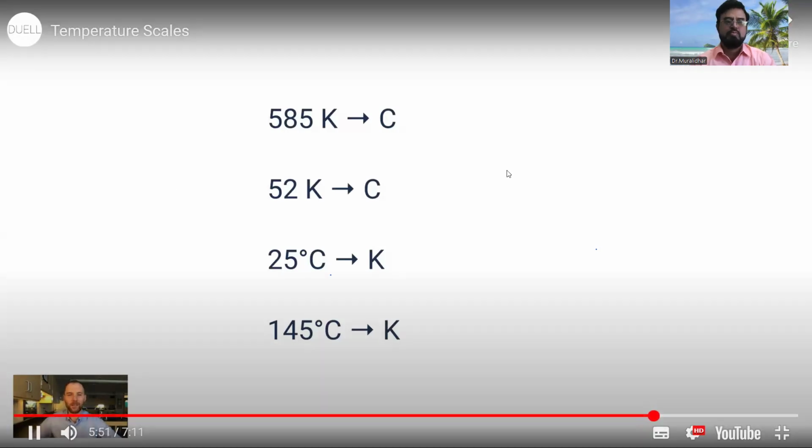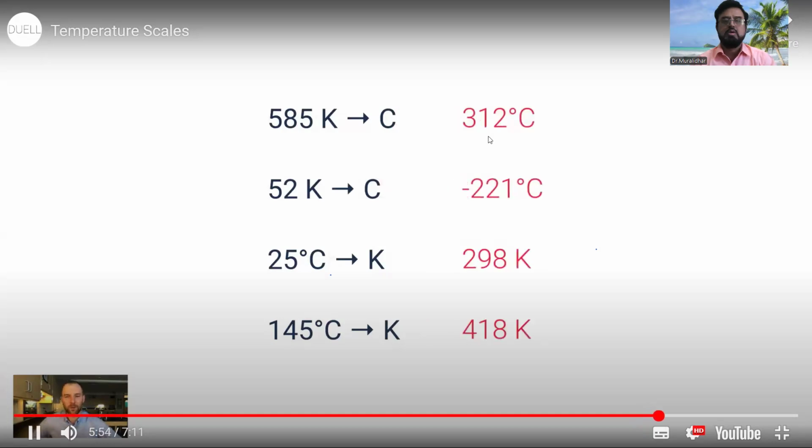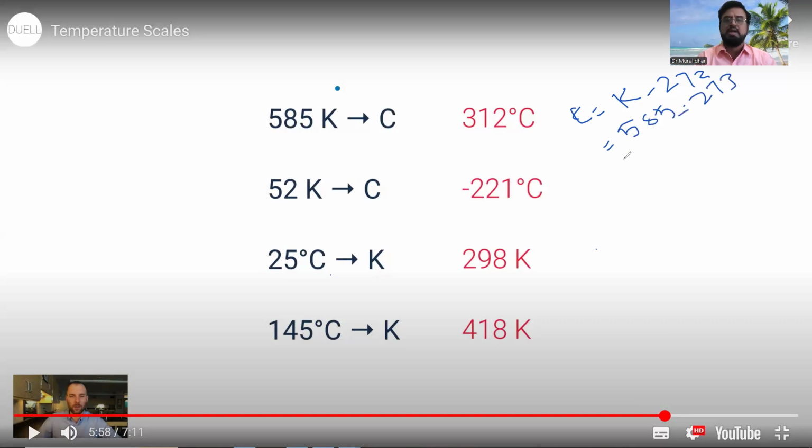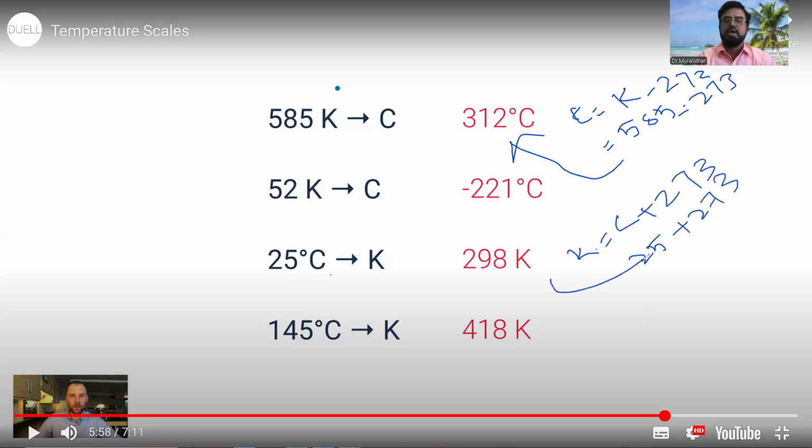585 kelvins is equal to 312 degrees Celsius. I simply subtract 273. If you want to convert into C, the formula is C is equal to K minus 273. K here is 585. 585 minus 273, we get 312. If you want to convert into K, K is equal to C plus 273. C is 25. 25 plus 273, we get 298.